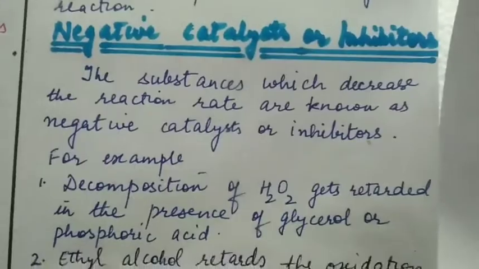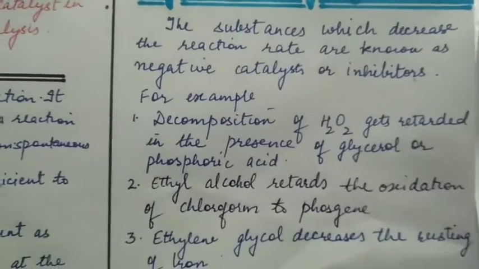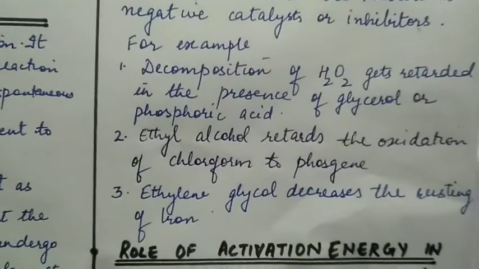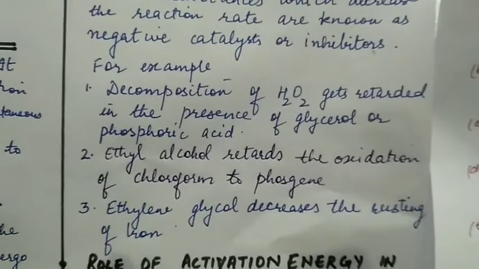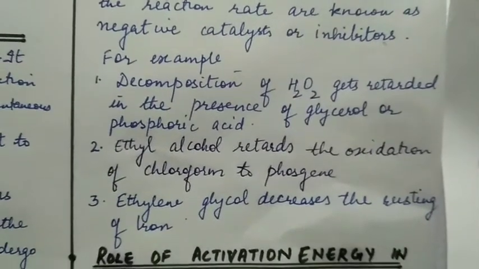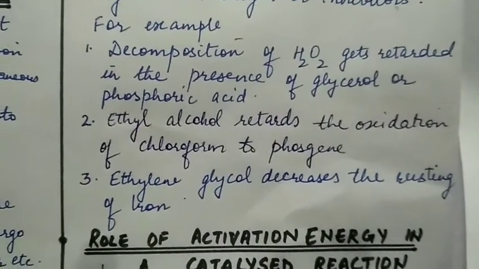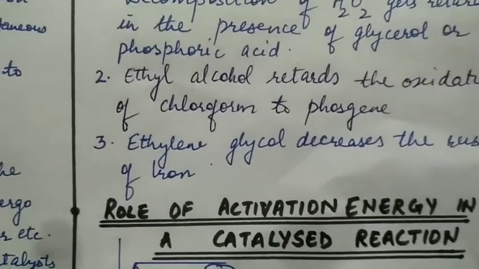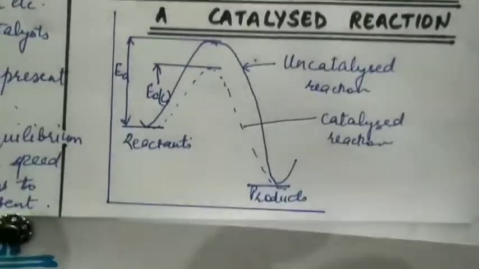There are some substances which decrease the reaction rate, and these are known as negative catalysts or inhibitors. For example, decomposition of hydrogen peroxide gets retarded in the presence of glycerol or phosphoric acid. Ethyl alcohol retards the oxidation of chloroform to phosgene. Ethylene glycol decreases the rusting of iron.